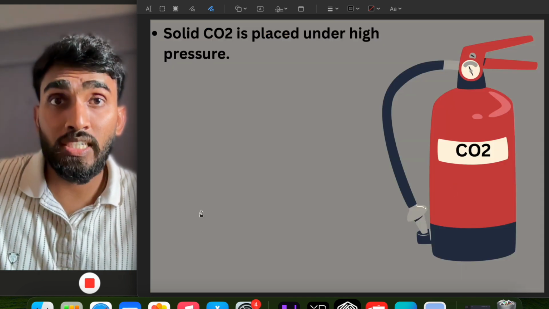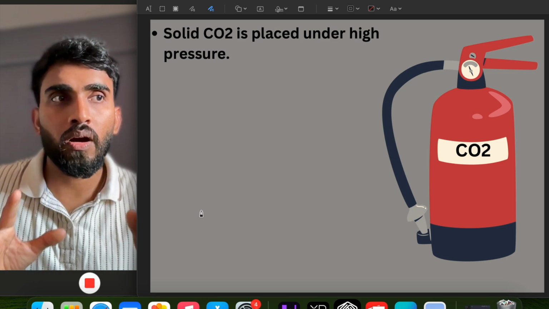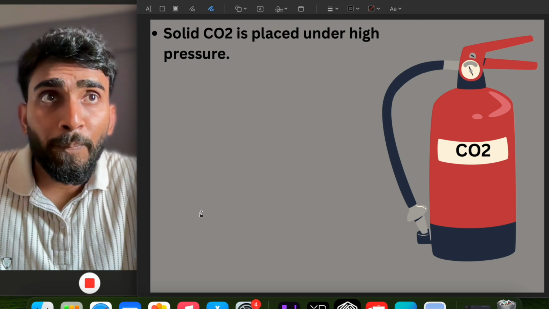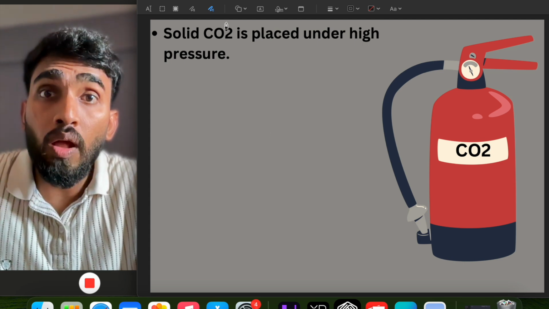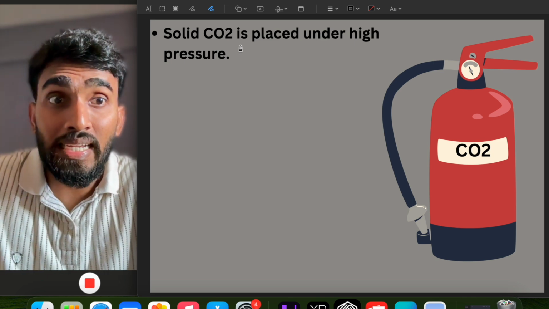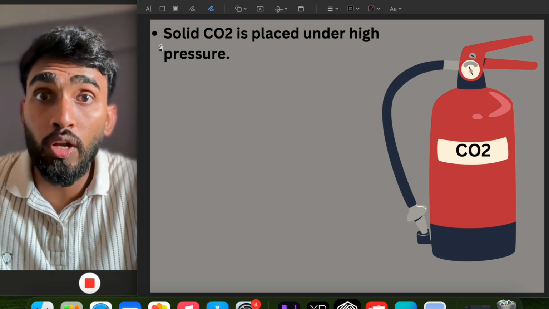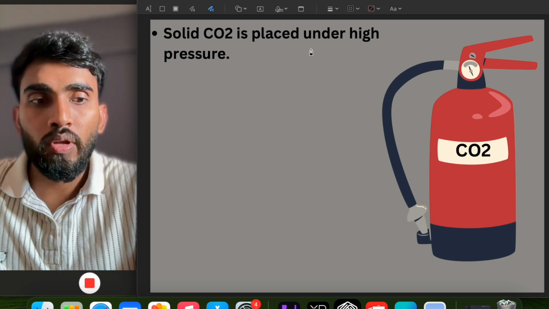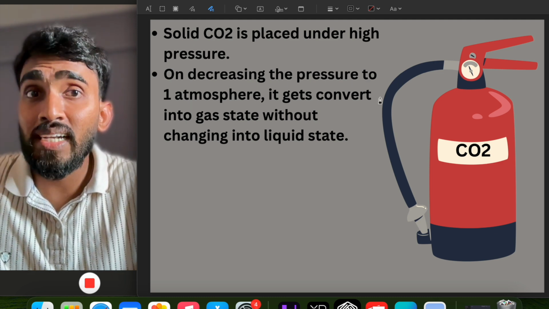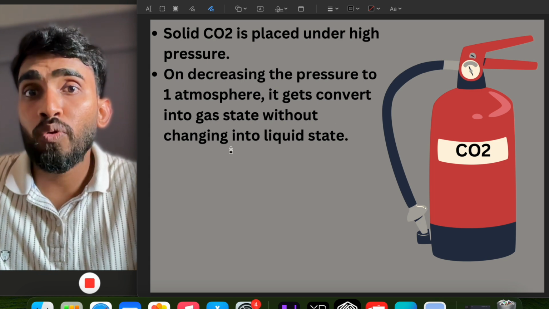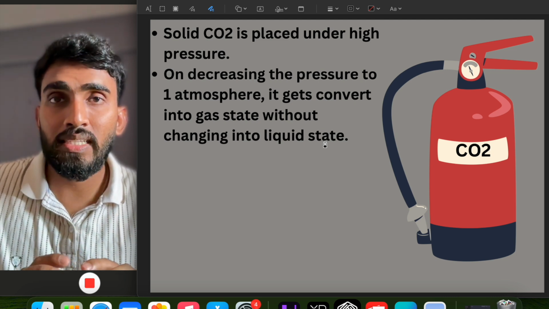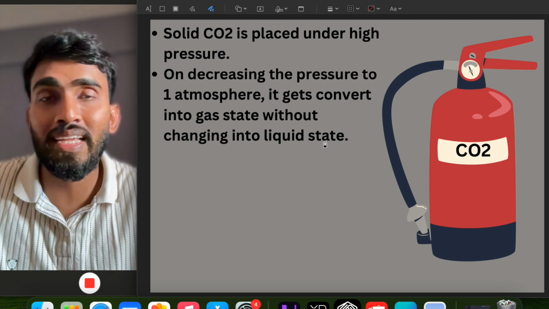You must have seen fire extinguisher here and there wherever you go, hanging on the walls for safety purposes. There are types of fire extinguisher which contains solid carbon dioxide, that is CO2, which we generally hear about in the gaseous form. It is present in the cylinder in the form of solid under high pressure. Okay, and if we decrease the pressure to 1 atmosphere, it gets converted into gas state without changing into liquid state. We know that carbon dioxide gas is used to extinguish fire. It can extinguish the fire.